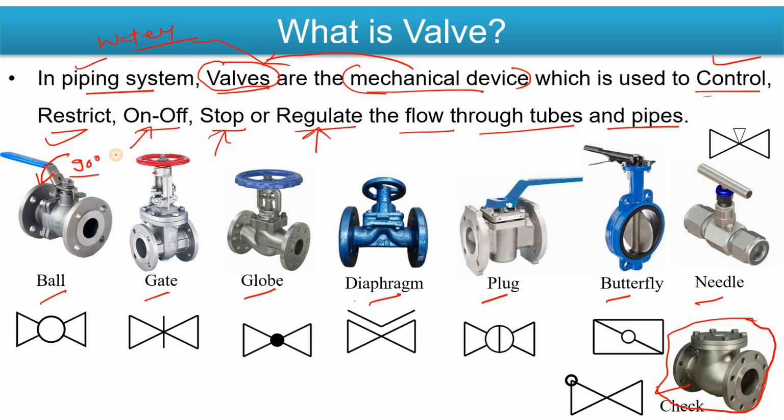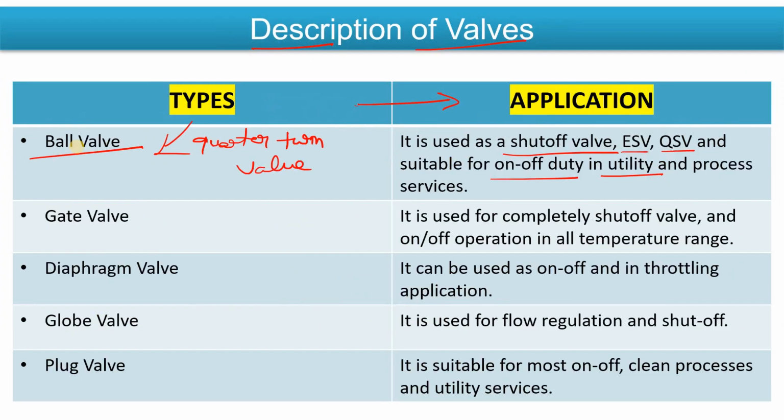When you turn the handle 90 degrees, your valve will be closed or open. So it is very easy, a quick shutdown valve, because very quickly you can turn the valve on or off. That's why we use the ball valve for that application.